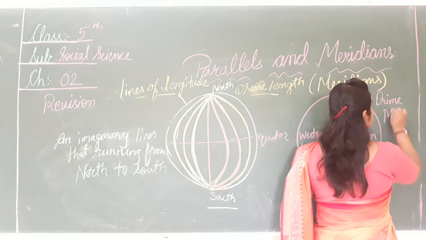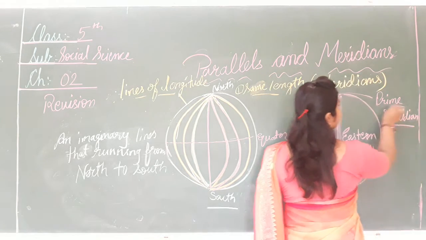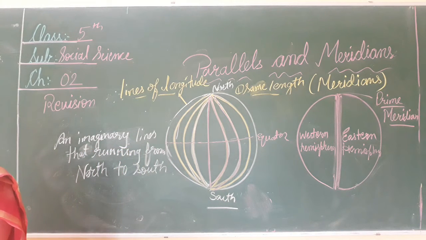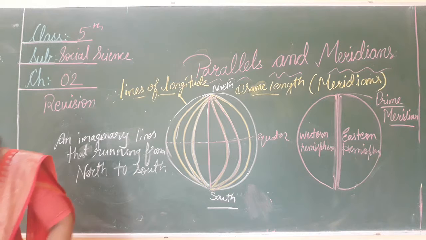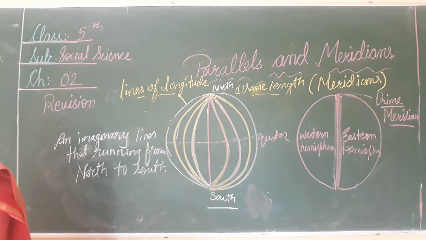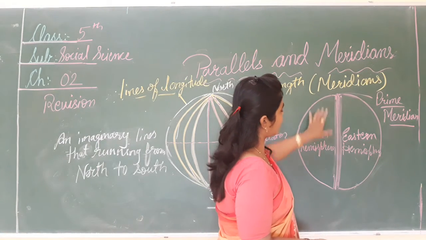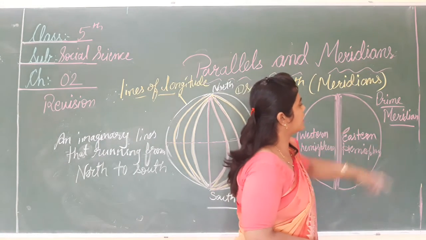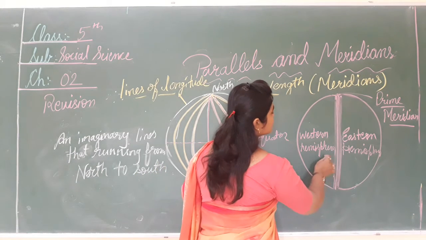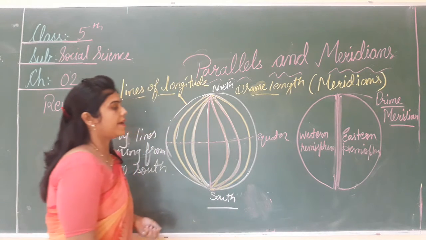इस लाइन को हम क्या बोलते हैं? प्राइम मेरिडियन. What is the prime meridian? The line that is the starting point to count all the meridians is called the prime meridian, and it divides the earth into two parts, the western hemisphere and the eastern hemisphere.